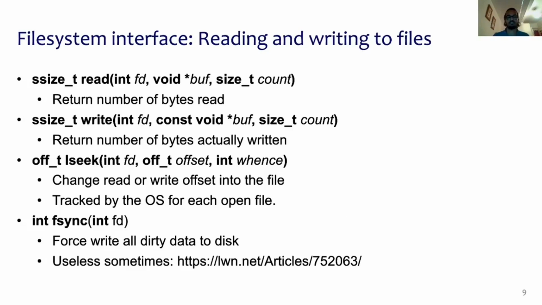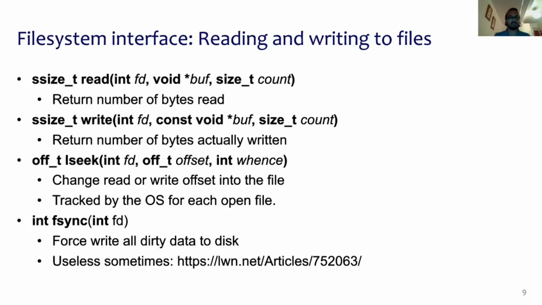Next, let's look at the file system interface for reading and writing to files. On this slide, we see four system calls. The first is the read system call, which reads a certain amount of data into a buffer from a file that is represented by the file descriptor fd, and returns the number of bytes that are read. And the write system call does the opposite. It writes data from a buffer into a file that is represented by fd and returns the number of bytes that are actually written.